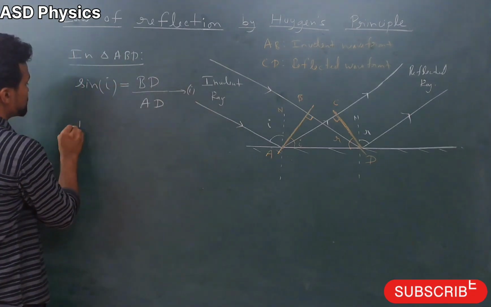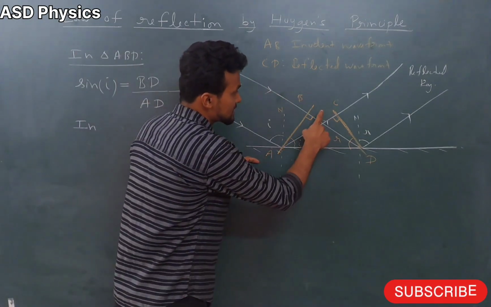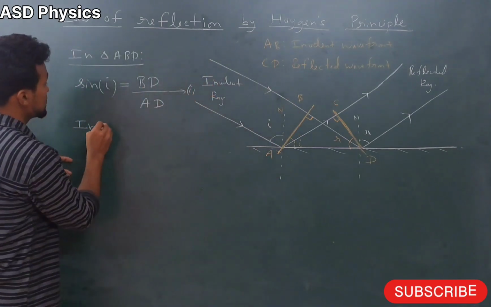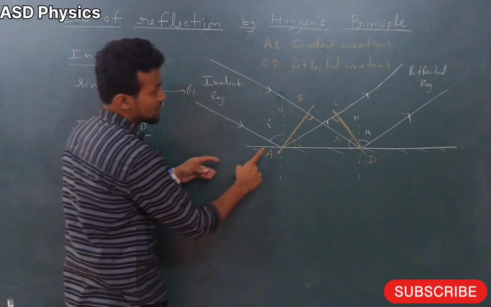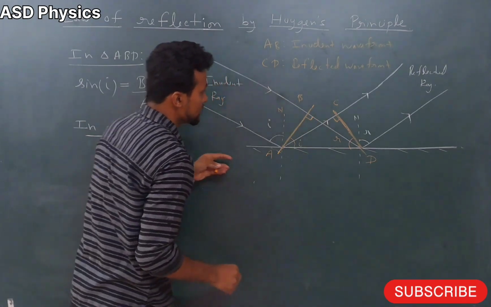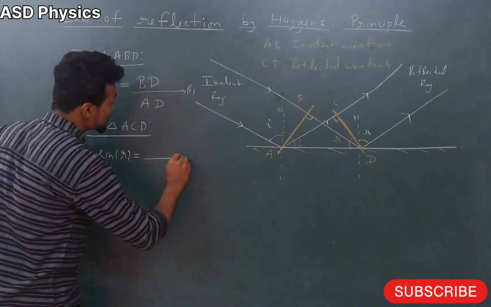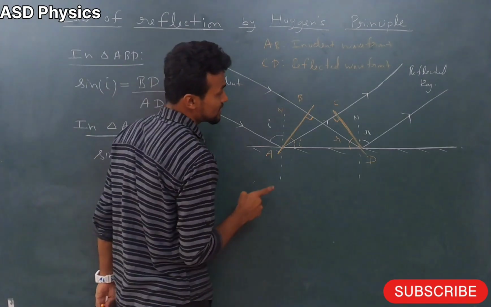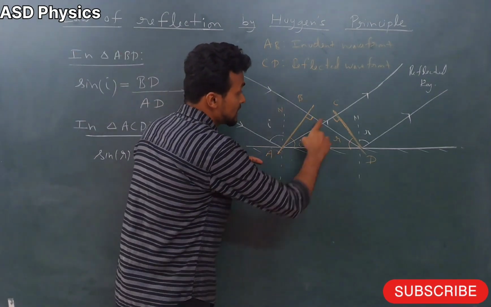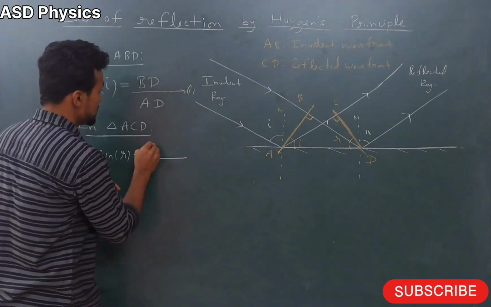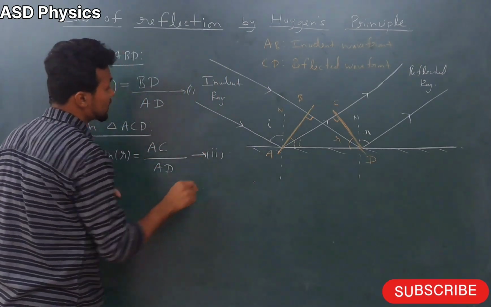After that, I am going to take the triangle ACD. In triangle ACD, see here please, what is sin R, my dear students? Again, opposite by hypotenuse. So this is given by AC by AD. This is equation number 2.